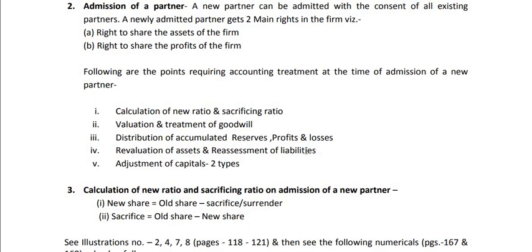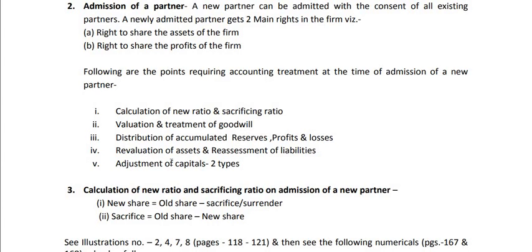Similarly, when liabilities are shown at more value or less value, they can be decreased or increased. So that is called revaluation of asset and reassessment of liabilities. That is done through a special account. That account is called revaluation account. That means in admission of a partner or change in PSR, profit sharing ratio, we have to prepare mostly an account that is called revaluation account in most problems.